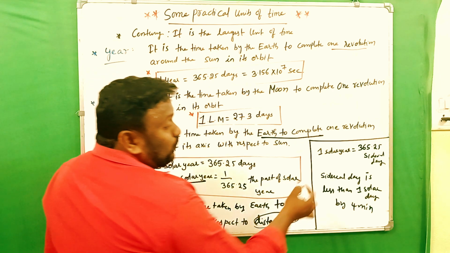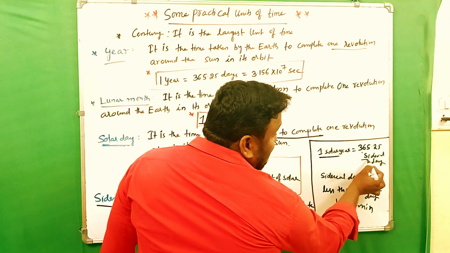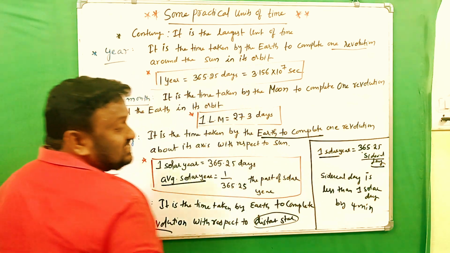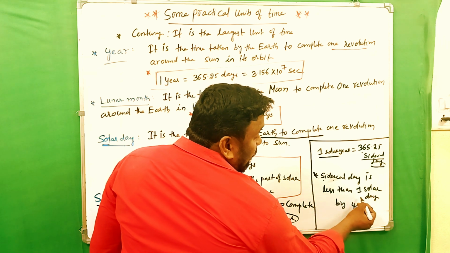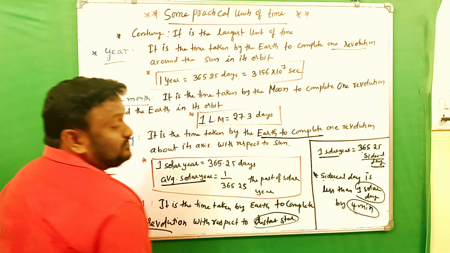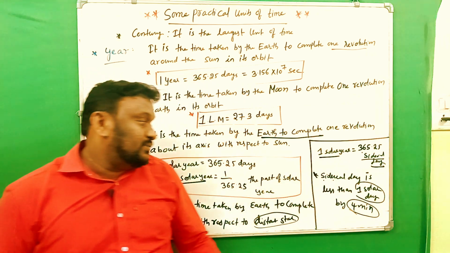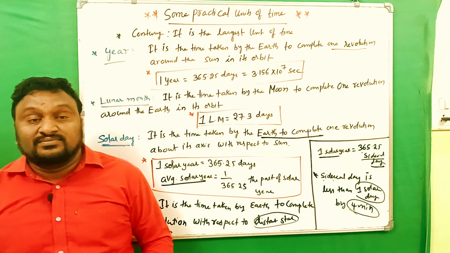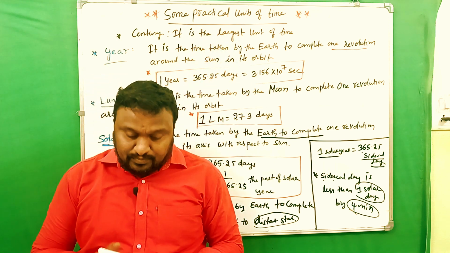And now here 1 solar year is equal to 366.25 sidereal days. Almost all the same. The only variation is here. This is the important one: a sidereal day is less than 1 solar day by 4 minutes. So a sidereal day is 4 minutes shorter than a solar day. Less than the 1 solar day by how much? 4 minutes. So this is about some practical units of time.